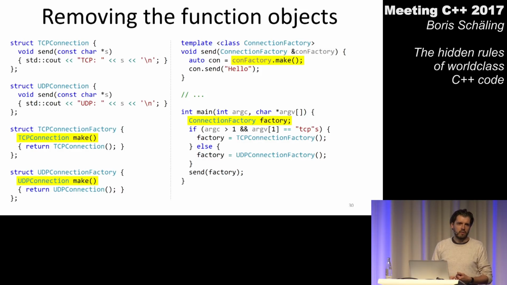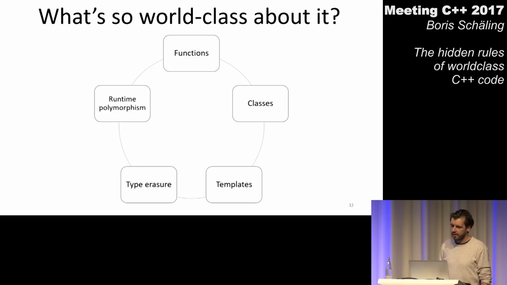All right, what now? I have two different ways of implementing this program. Can we say that one way is better than the other? If you remember, this talk has something to do with world-class C++ code and not just with coming up with some arbitrary implementations.